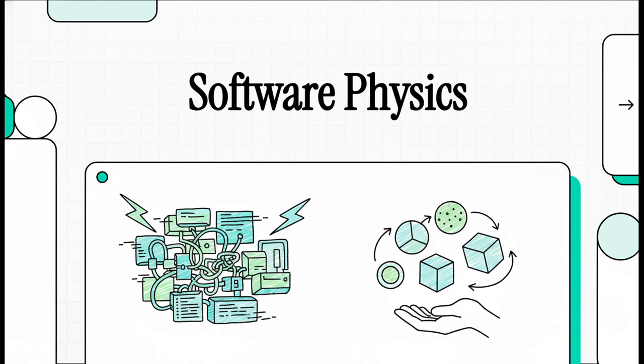All right, let's talk about something that I think every single person in software is feeling right now: complexity. It's getting out of hand, especially with AI now pumping out code faster than ever. But what if there's a better way? What if we could stop fighting our code bases and start, well, understanding them, using the language of physics? It's a pretty wild idea, so let's get into it.